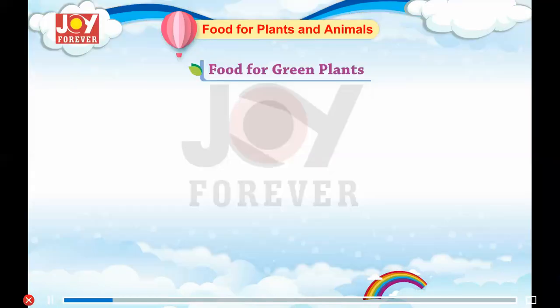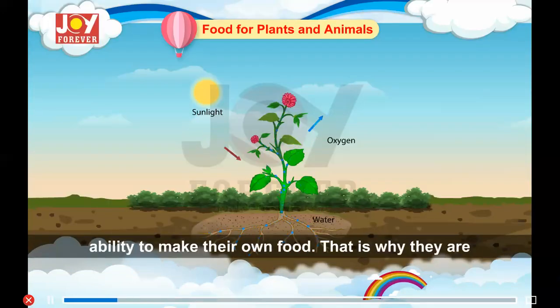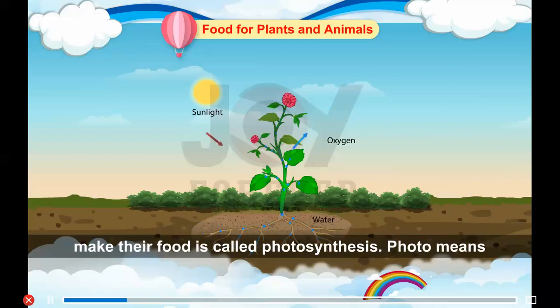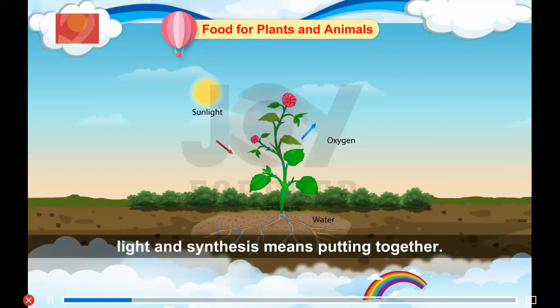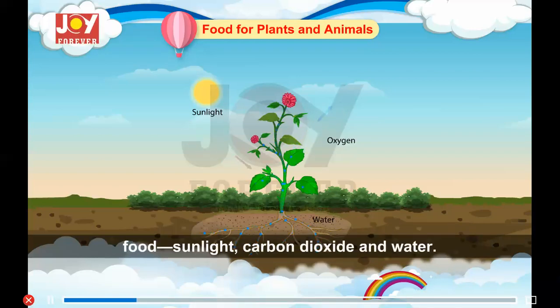Food for green plants. Green plants are the only living things that have an ability to make their own food. That is why they are called autotrophs. The process by which the green plants make their food is called photosynthesis. Photo means light and synthesis means putting together. Green plants require three things to make their food: sunlight, carbon dioxide, and water.